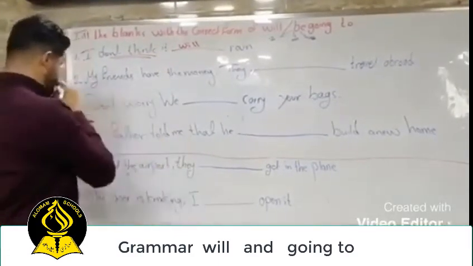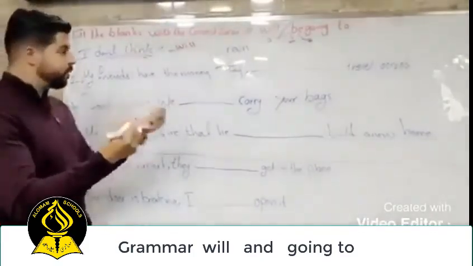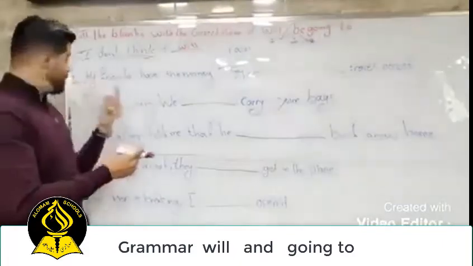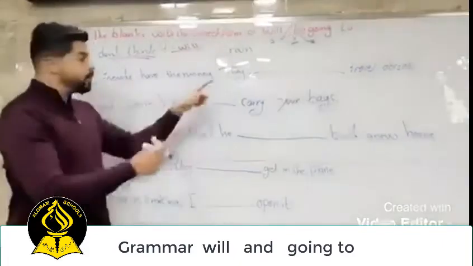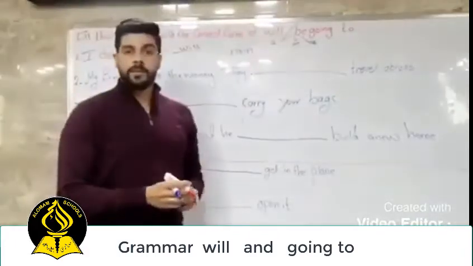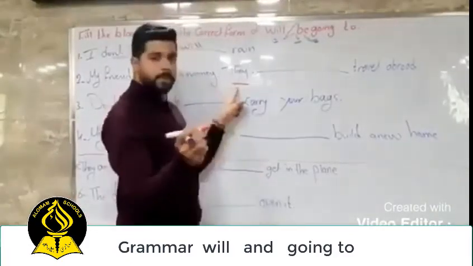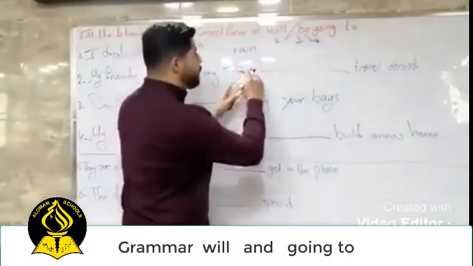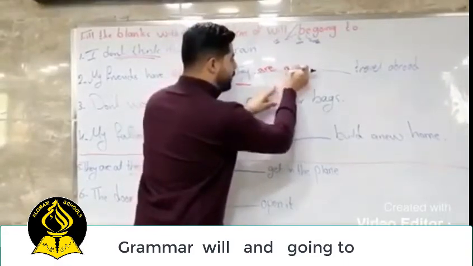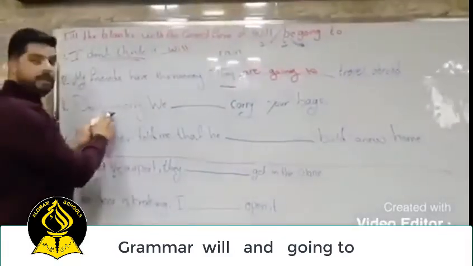The second sentence: My friends have the money. They travel abroad. So I can see that they have the money, so they travel abroad. What's the answer, will or be going to? Yes, good, be going to. They, singular or plural? Great, plural. So they are going to travel abroad.